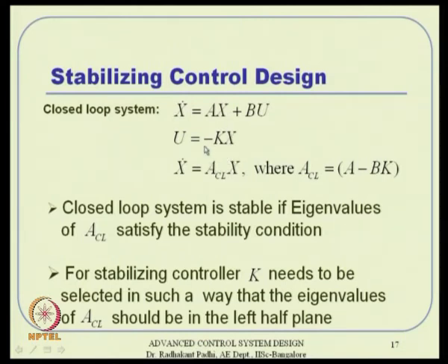But once we design a k matrix properly, so that the closed loop eigenvalues are all in the left hand side, then we have designed a stabilizing control system, that is the philosophy. So, we are given a linear time invariant system, and we essentially just have to design a k matrix, then u equal to minus k x, that is the formula.